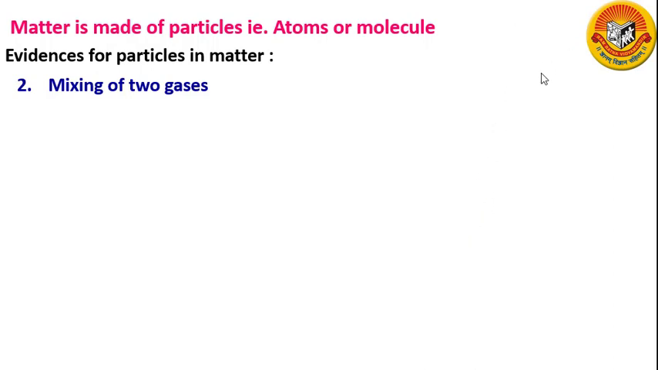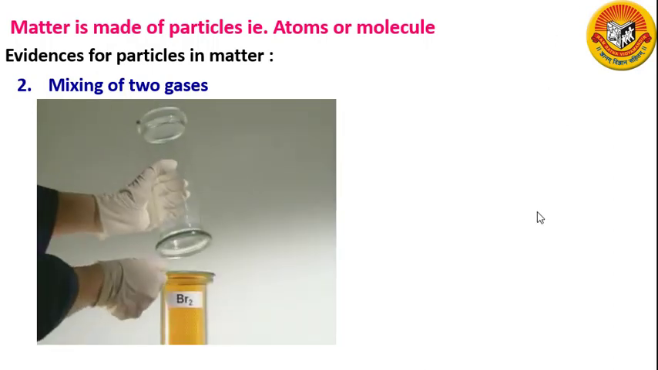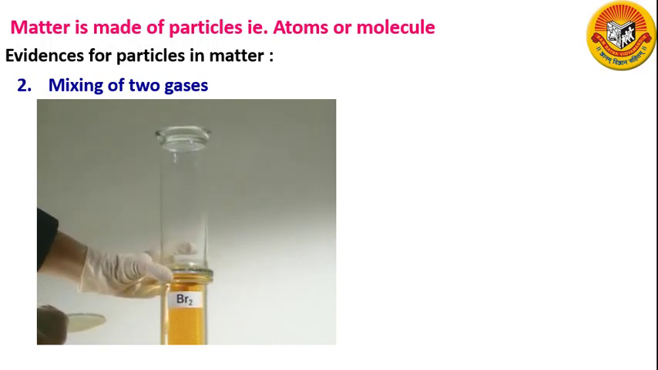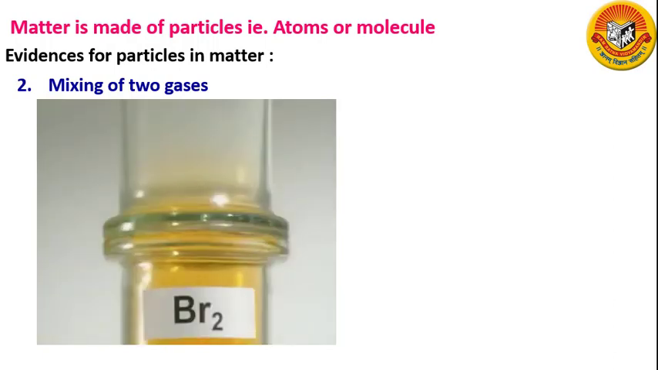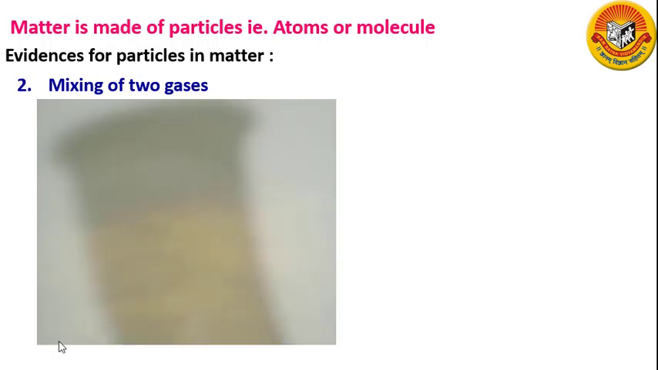A gas jar containing air is placed upside down on the gas jar of bromine vapor. We will see that the red-brown vapor of the bromine from the lower gas jar spreads up into the air in the upper gas jar. And after some time, the gas jar containing air also becomes completely red-brown in color.